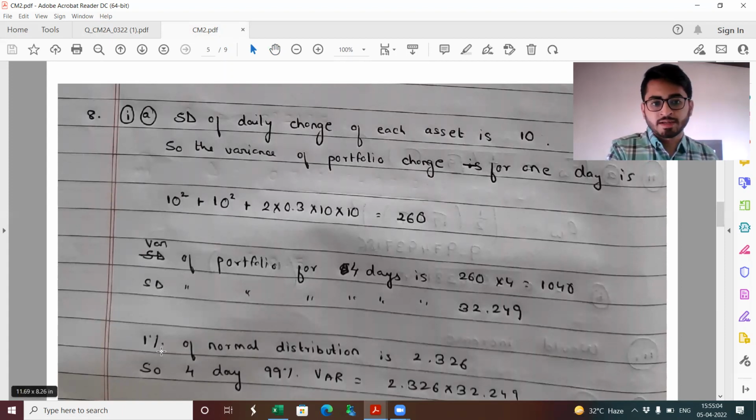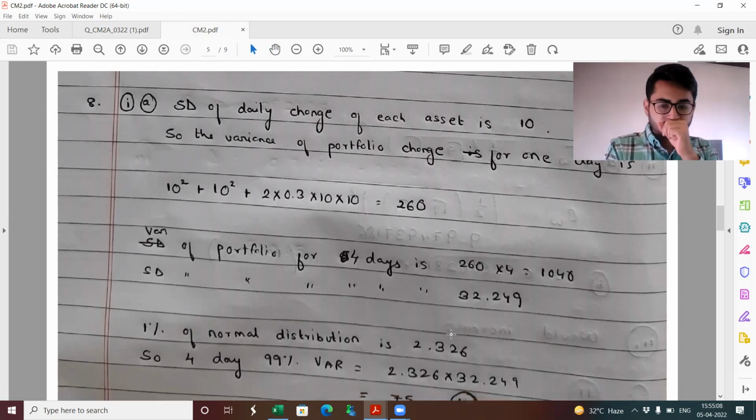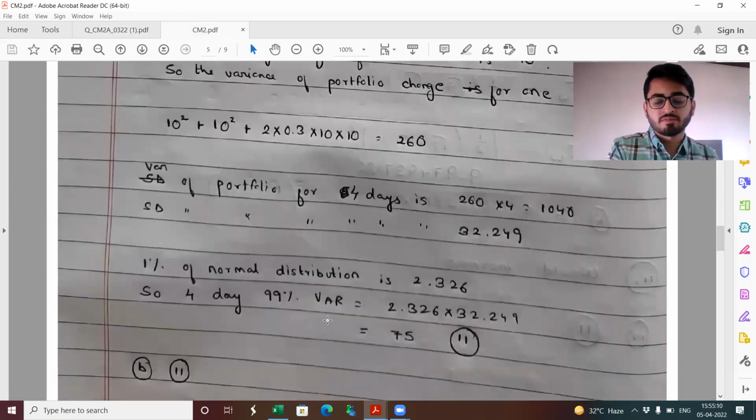Now my 1 percentile of normal distribution is 2.326. So my 4-day 99% VAR will be 2.326 into 32.249, which comes out to be 75. So it becomes option 2. Again, it might take some time to absorb, as how we are going about this. It's something you wouldn't really find in the material, but this is the approach for questions like this.